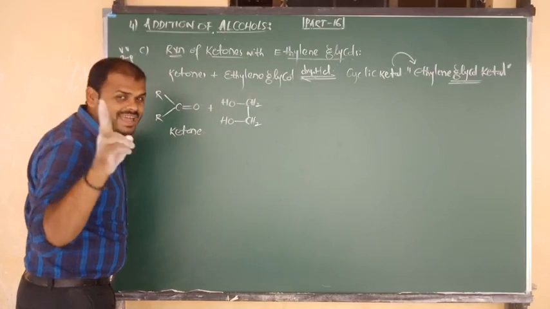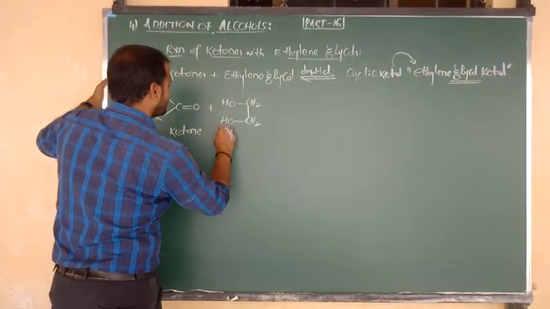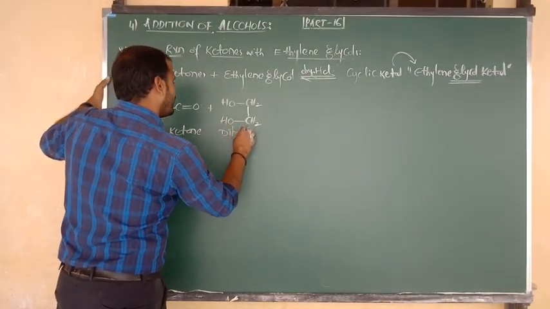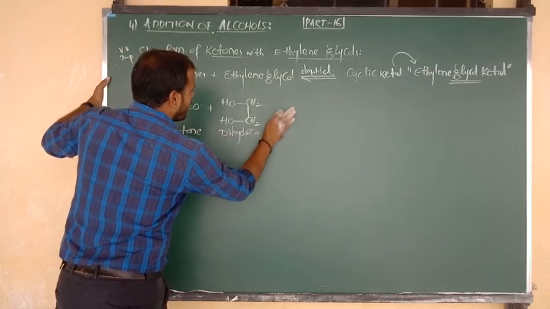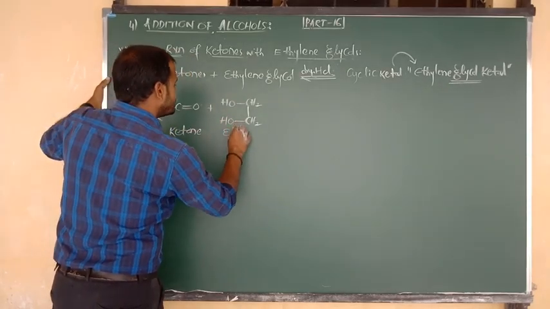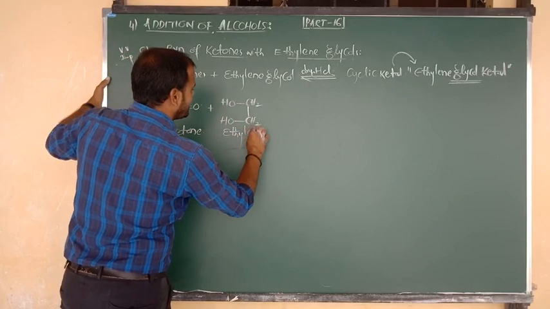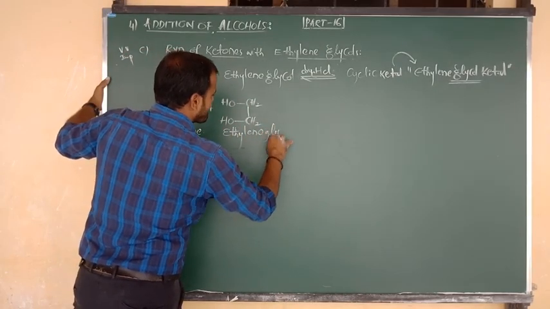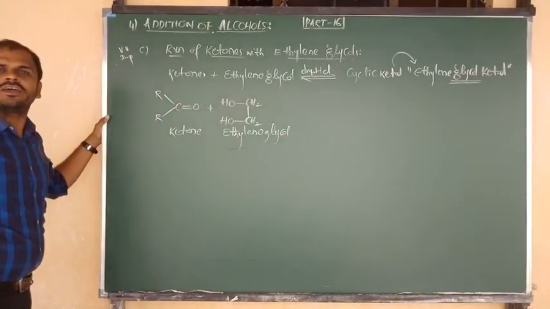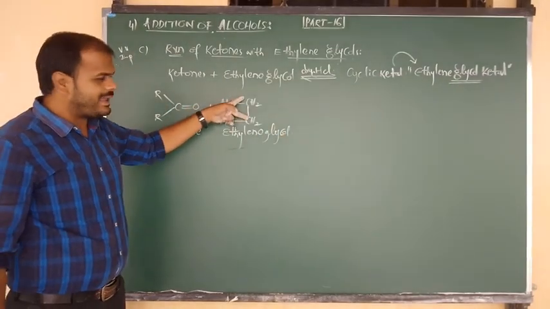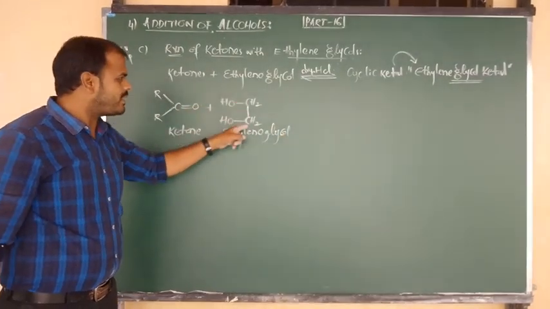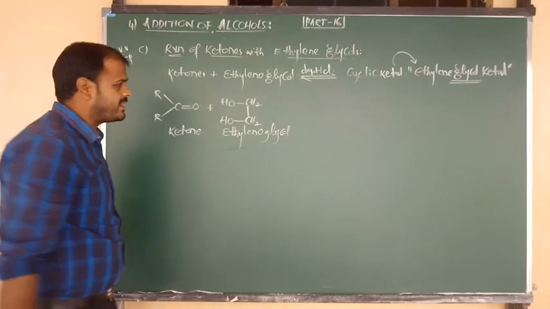So we can say this is a dihydric alcohol. And also the exact name of this compound is ethylene glycol, and its IUPAC name is ethane 1,2 diol.